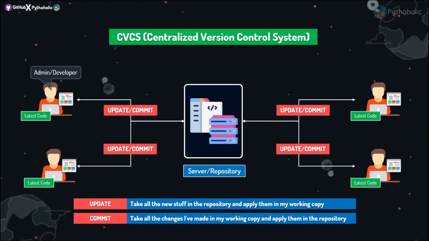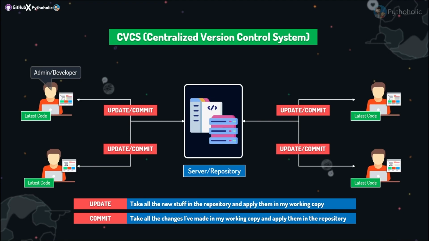So this is a centralized version control system because your actions are centralized to a single unit of work, that is your server repository, and everyone working along with you is basically accessing the same place. So update is when you take all the code that is in your repository or the main server and you apply them in your working directory or the working copy.